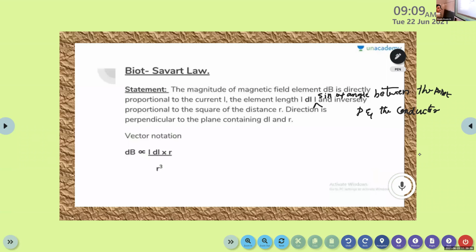The magnitude of magnetic field element dB is directly proportional to the current I, the element length dl, and the sine of the angle between the point P and the conductor, and it is inversely proportional to the square of the distance r between the point P and the conductor.